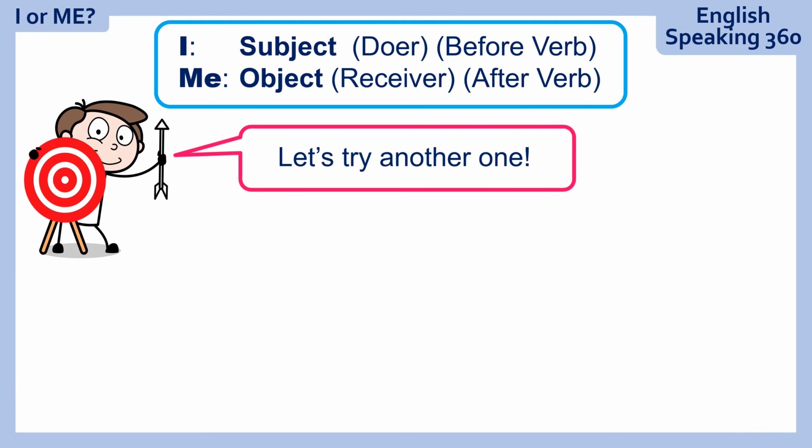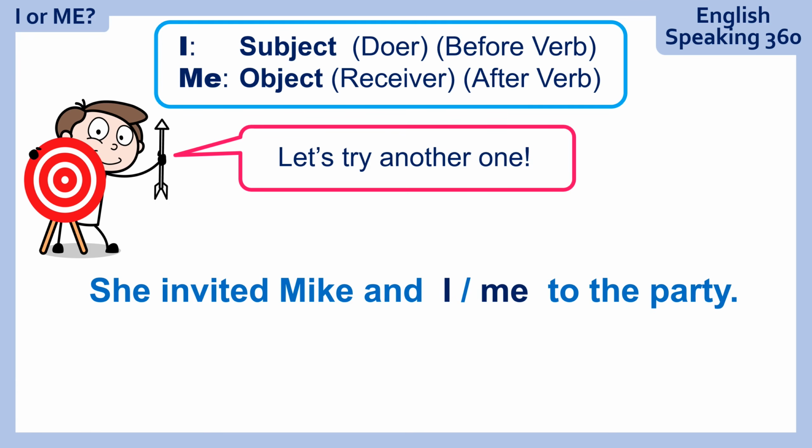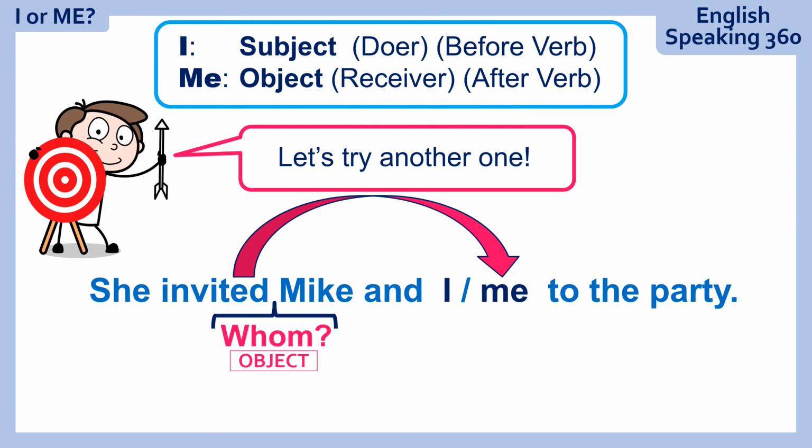Let's try another one. She invited Mike and I, or Mike and me, to the party. Make your choice. Good. So she invited whom? Whom is asked after the verb, so we are looking for an object. So she invited whom? She invited Mike and me.